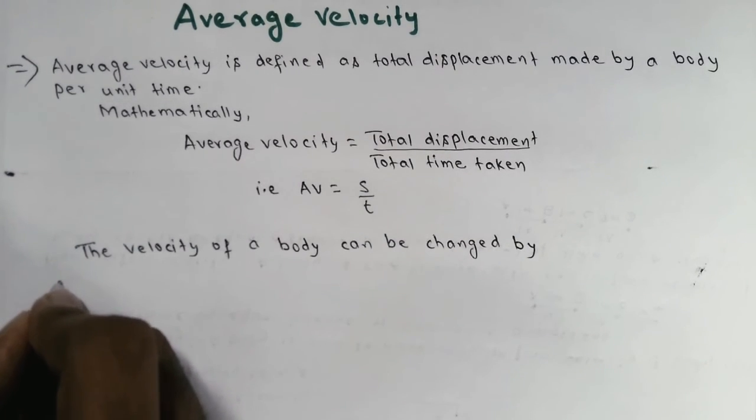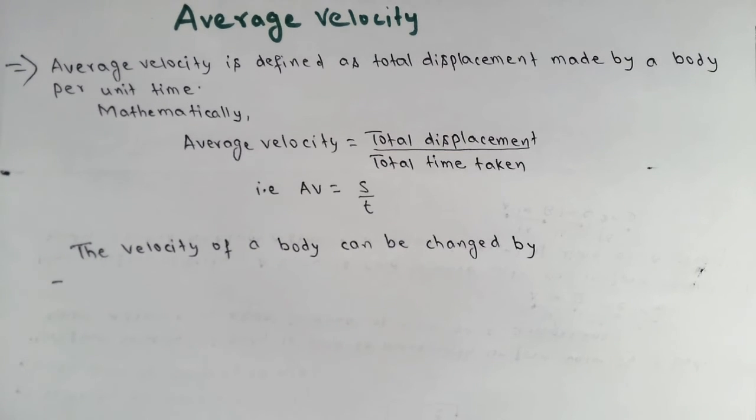First step, the velocity of a body can be changed by changing the speed of a body and keeping the direction same. If speed of a body is changed and the direction is kept same, then the velocity of a body will be changed.